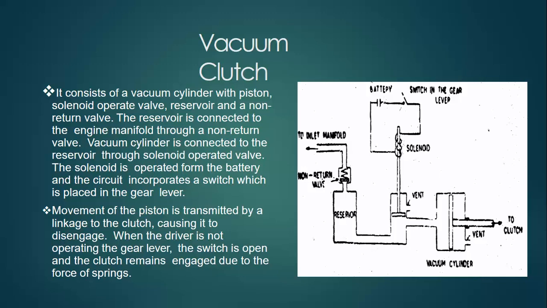The reservoir is connected to the engine manifold through a non-returning valve. The vacuum cylinder is connected to the reservoir through solenoid operated valves. The solenoid is operated from the battery, and the circuit incorporates a switch which is placed in the gear lever. The movement of the piston is transmitted by linkage to the clutch, causing it to disengage when the driver operates the gear lever. When the switch is open, the clutch remains engaged due to the force of the spring.